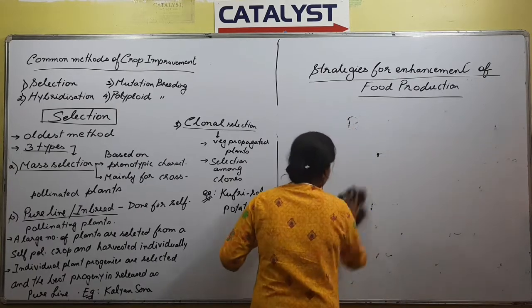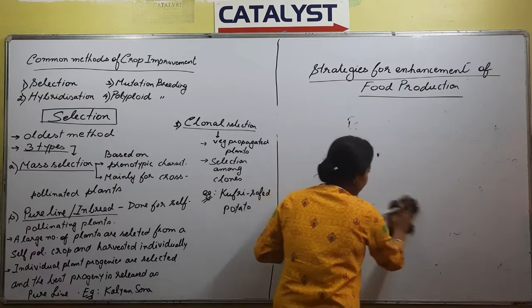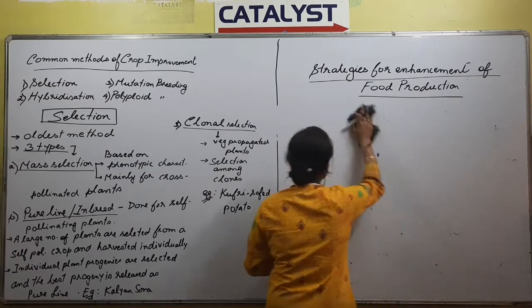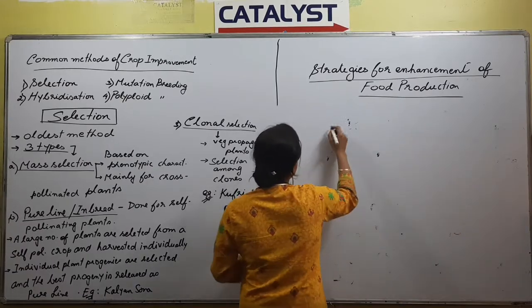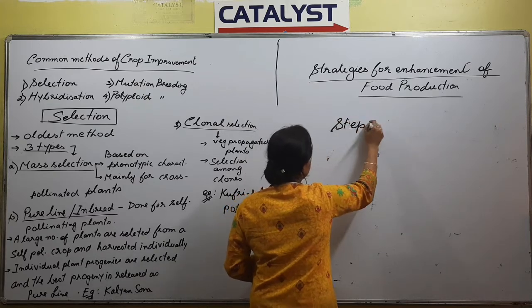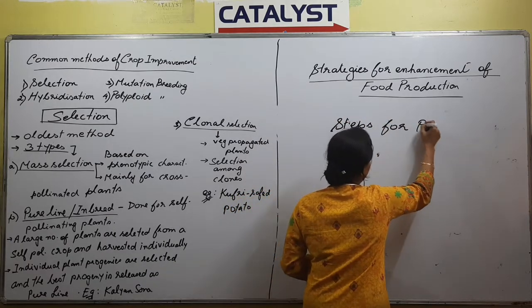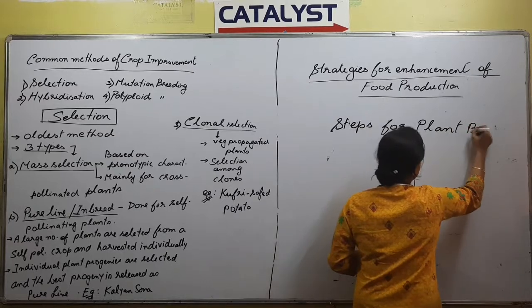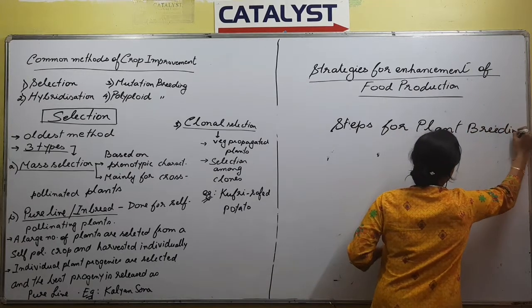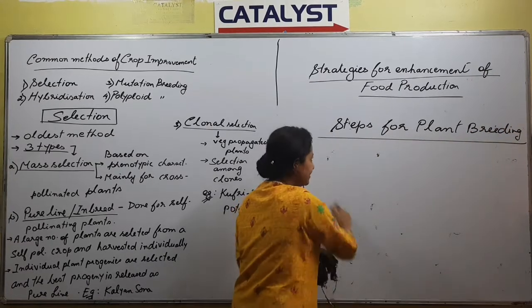Now how do you go for plant breeding, or how do you do plant breeding, right? There are certain steps for plant breeding. Steps for plant breeding, right? What are the steps?